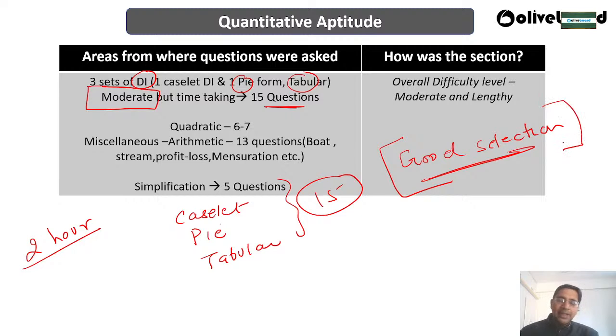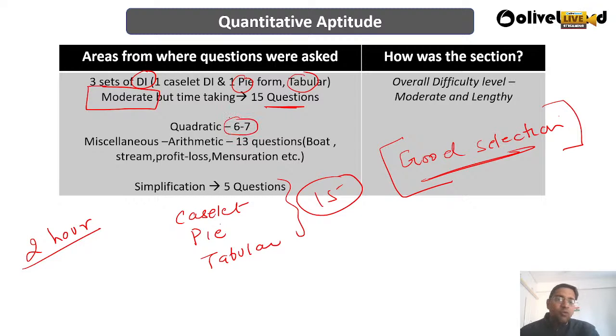You don't have to think, I am good at this topic but I'm not getting the answer. Don't get into ego problems over here. Just do it fast and move to the other section. You cannot waste time at any place, right? Just do the question correctly, and if you are not getting it, move to the other section, right? Then quadratic equation.